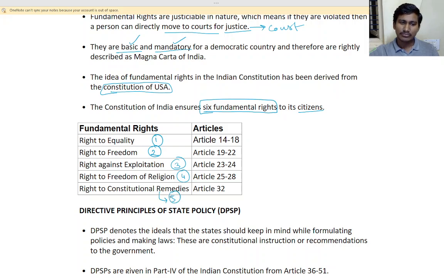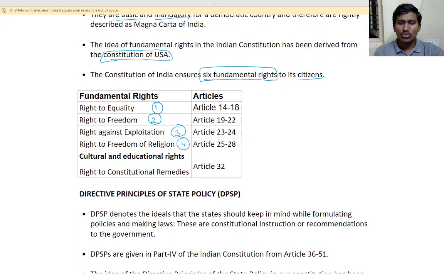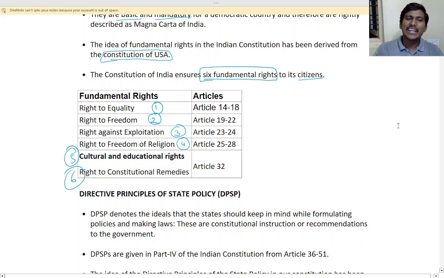Here the fifth one is cultural and educational rights, and the sixth one is right to constitutional remedies. So right to equality means everyone is equal in front of the constitution and the government.